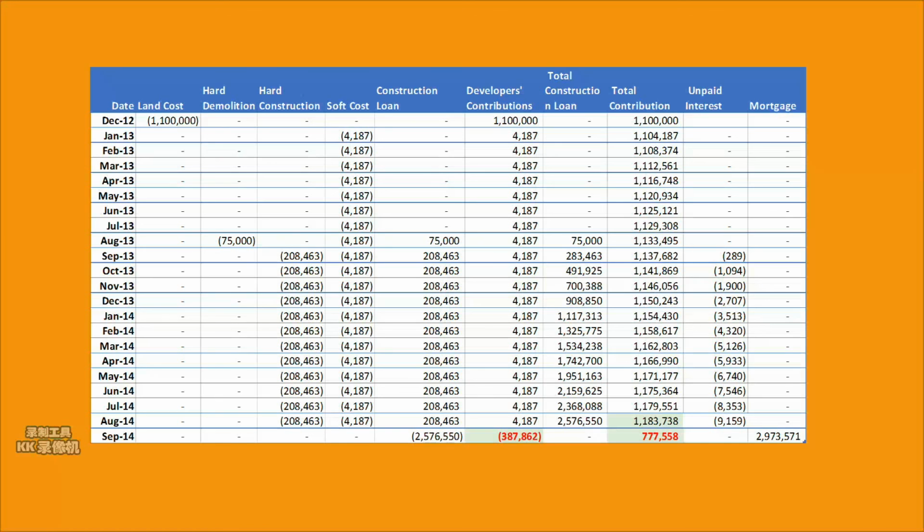Overall, these projects will require a large developers' contribution during the early stage, since loans on land acquisition and soft costs are not available. However, the funding requirement will reduce by the amount of cash surplus as soon as the mortgage can be drawn.